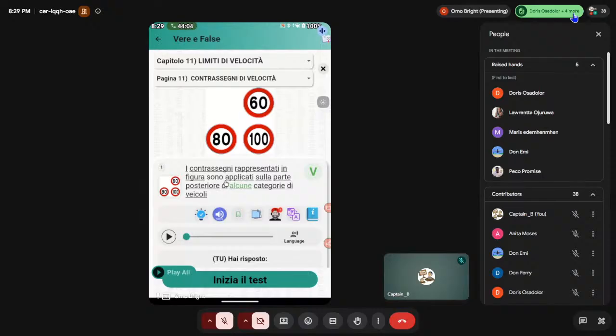Now pay attention. I said that these three signs, you can't see the three signs on the back of a vehicle at once. You only see two. Either you see these two, or you see these two, or you see these two. Okay, good. Now pay attention. I contrassegni rappresentati in figura, so that we are seeing here in this figure, sono applicati sulla parte posteriore, they are applied on the back. The word posteriore meaning back. Alcuni, the word alcuni means some category of vehicle. So meaning you can see it in some vehicles. Okay. So then number 2 now said that.